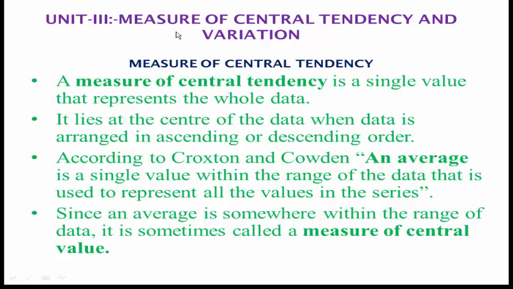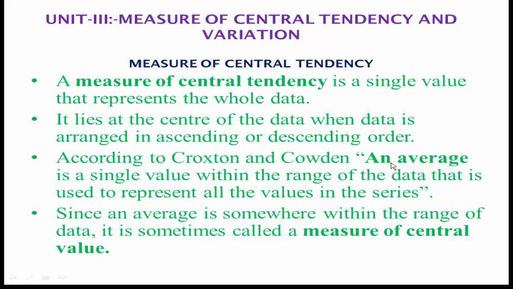So first we see measure of central tendency according to Croxton and Cowden. An average is a single value within the range of the data that is used to represent all the values in the series.